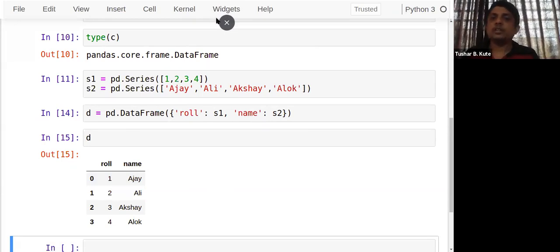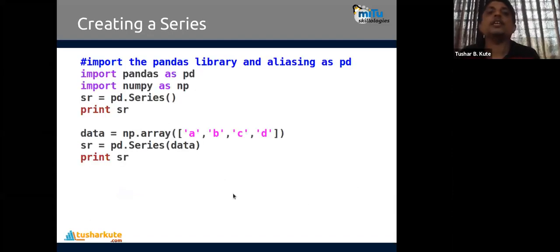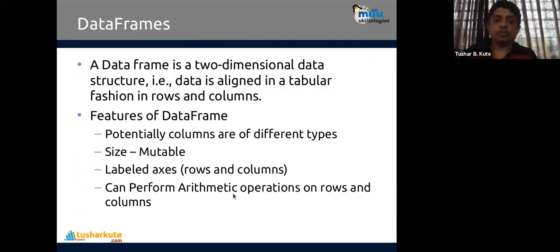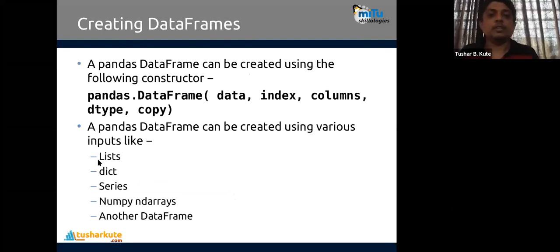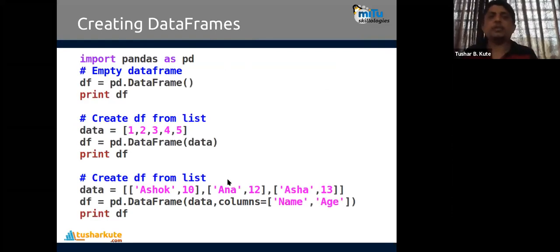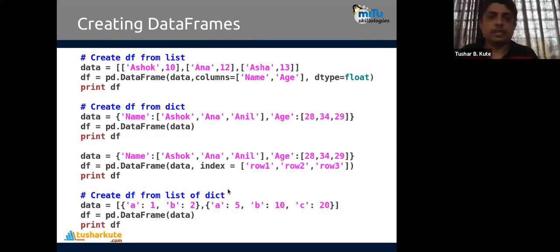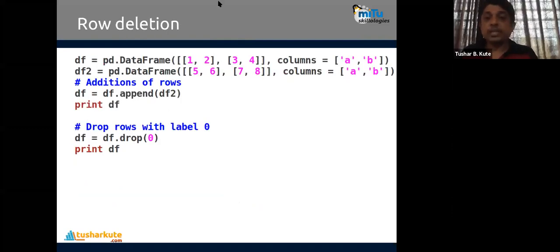Okay, so these are the data structures which are used here in pandas. We created a Series, and DataFrames also, that's what we can create. That is the method. I just showed a simple overview of all of these elements, and with the help of them we can perform many different kinds of operations.